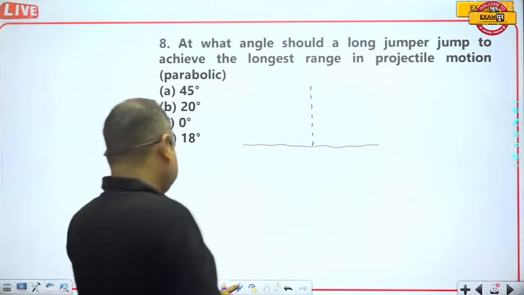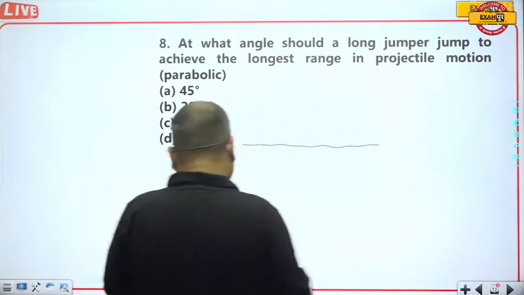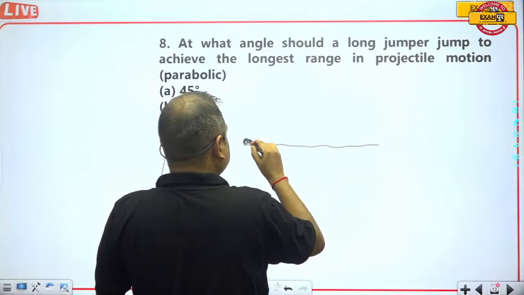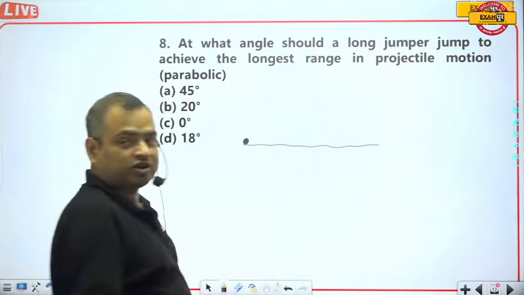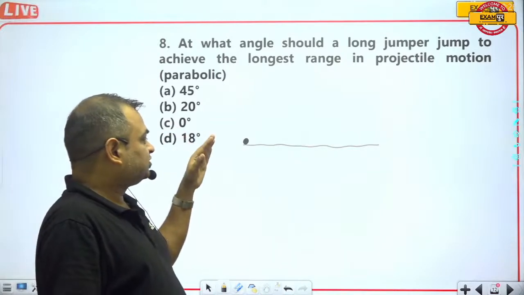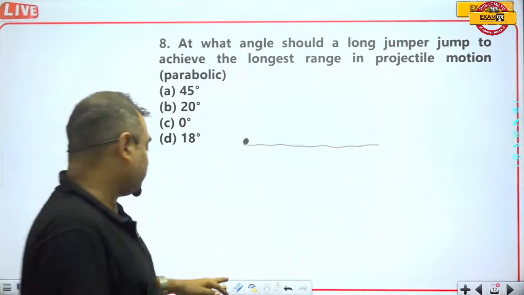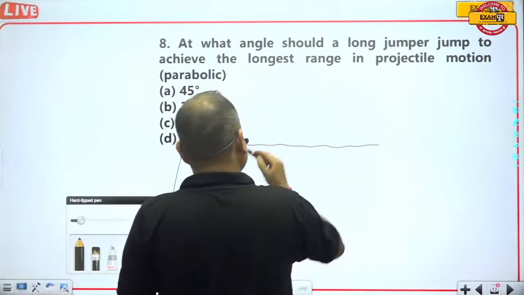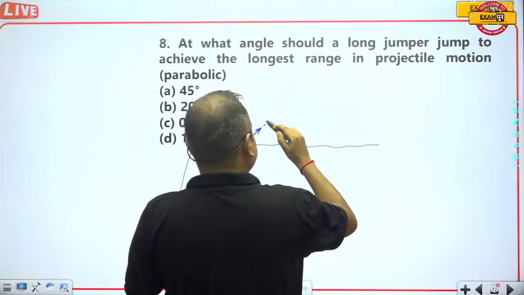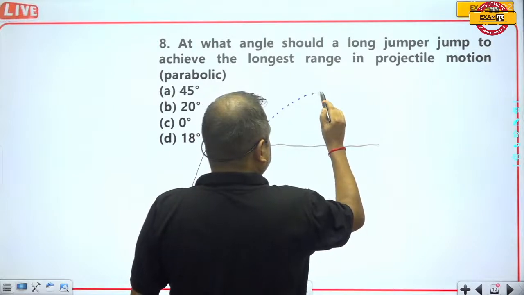But when a body is thrown neither horizontally nor at 90 degrees, when a body is thrown making some angle less than 90 degrees to the ground, like this, the direction of this motion makes an angle theta with the ground.